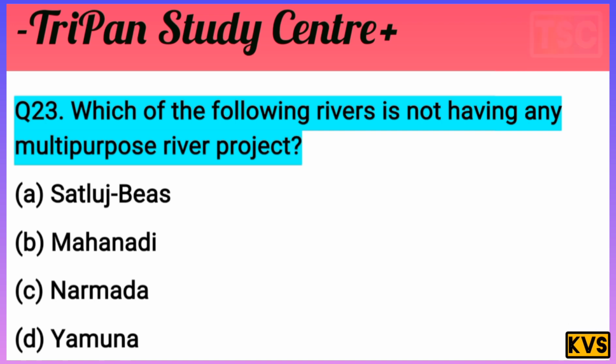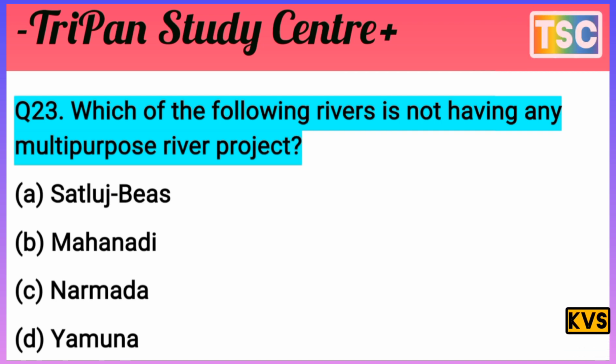Satluj Beas is a multi-purpose project, and Narmada is also a multi-purpose project. But remember, in option D, Yamuna is not having any multi-purpose river project. Option D is the correct answer for this question. The answer is Yamuna.